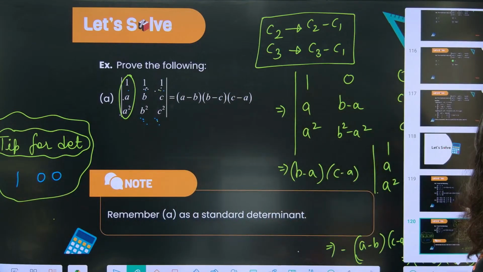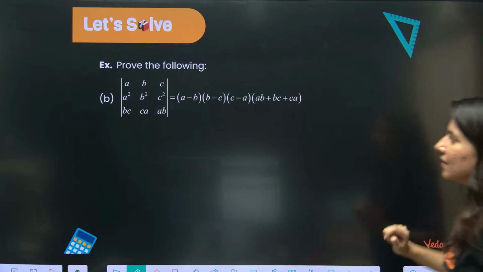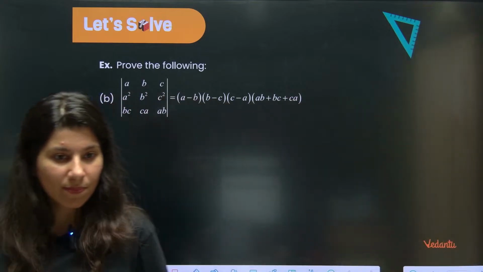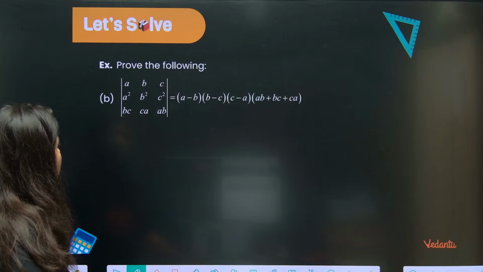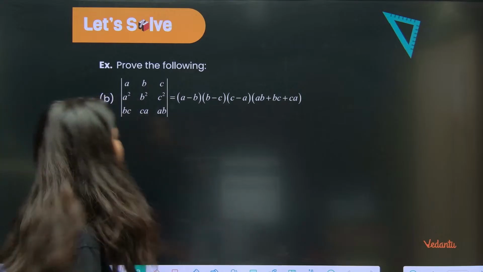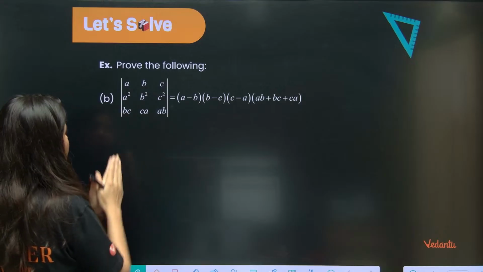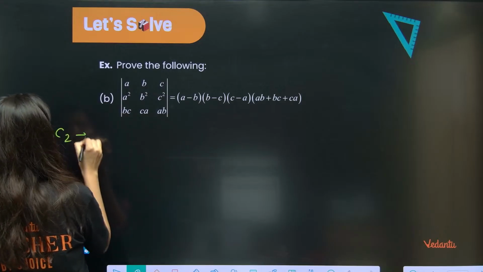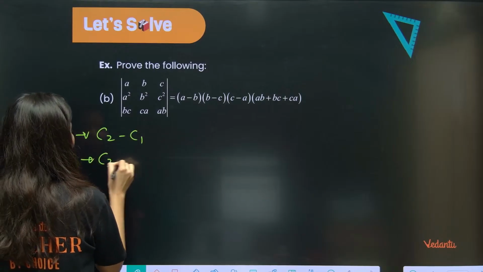All right, perfect. Now we are going to talk about the next determinant. In the next determinant also I am going to apply the same thing: C2 goes to C2 minus C1 and C3 goes to C3 minus C1.